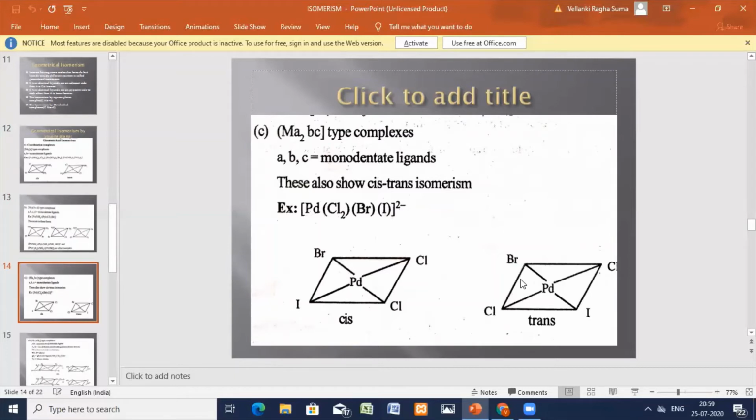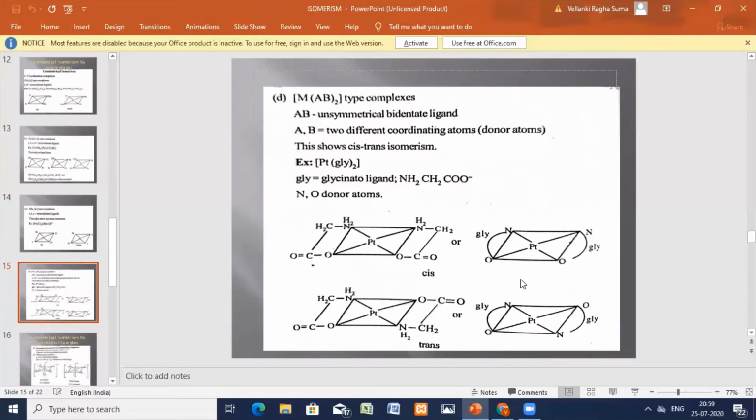Okay, so Ma2B2 you can see cis and trans. Ma2BC you can see the trans, but MABCD you can see the geometrical isomerism, different ways of arrangement, but not cis and trans. Now let us go for the next one.